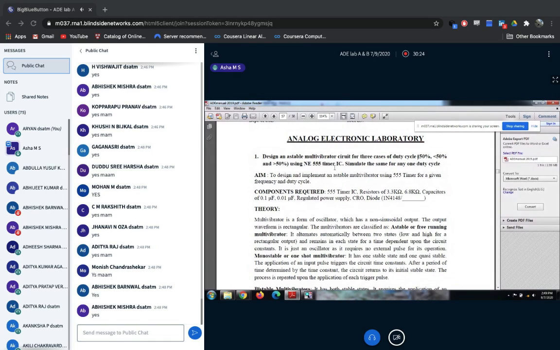But for simulation, it says to simulate only for any one duty cycle. But in the exam you can't select the duty cycle. The examiner will give the duty cycle, and for the given duty cycle, you need to design the circuit.